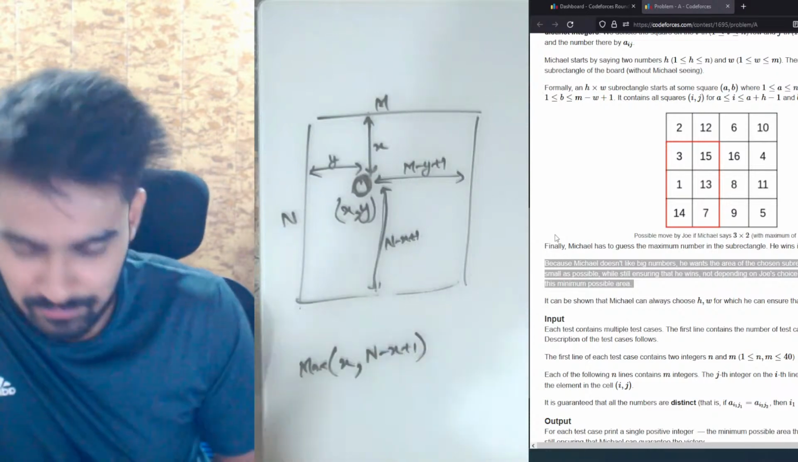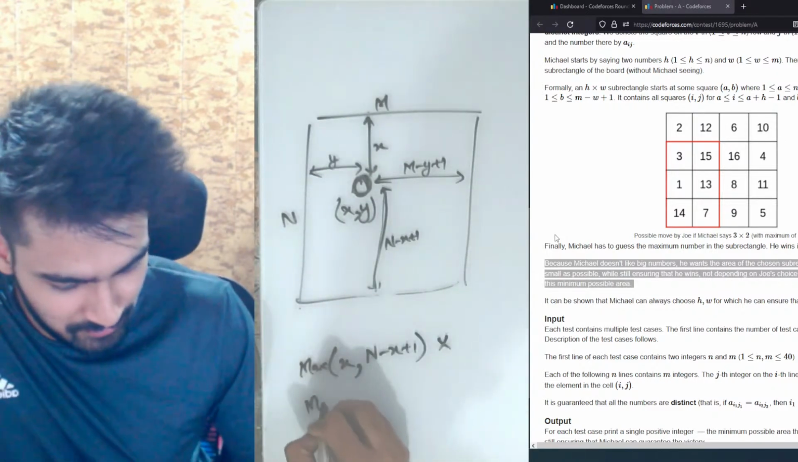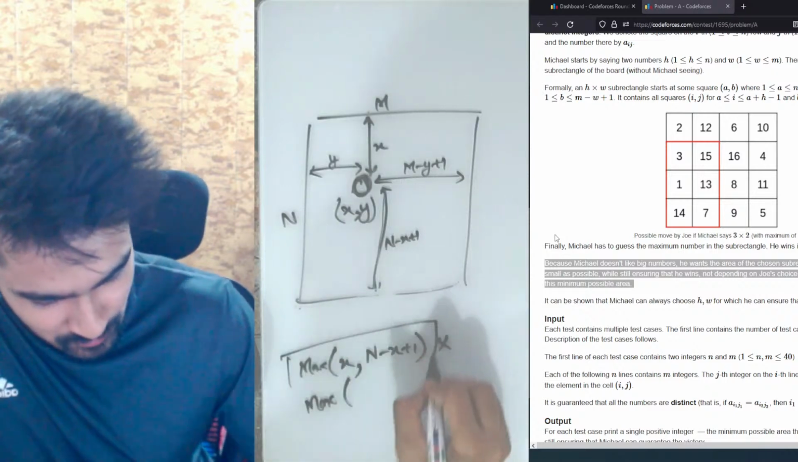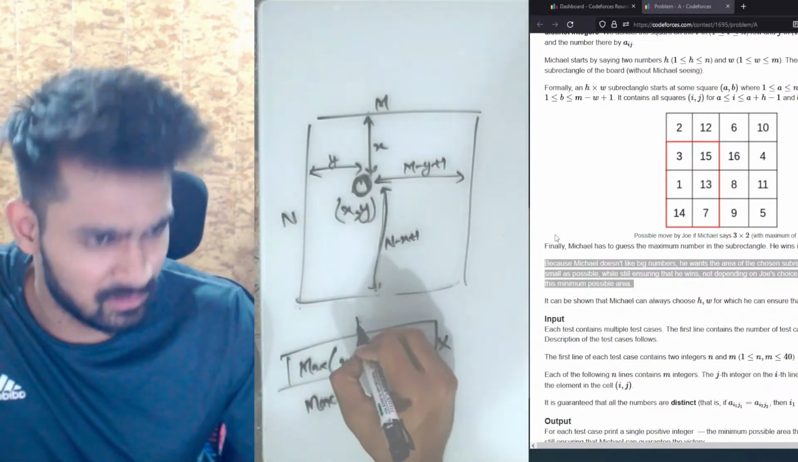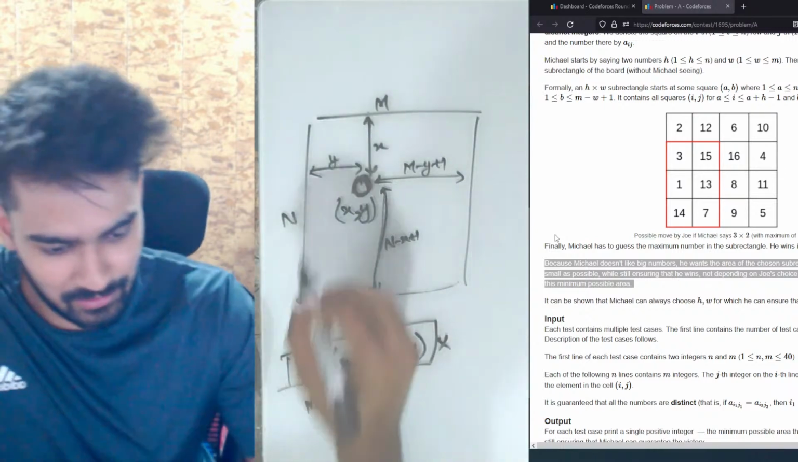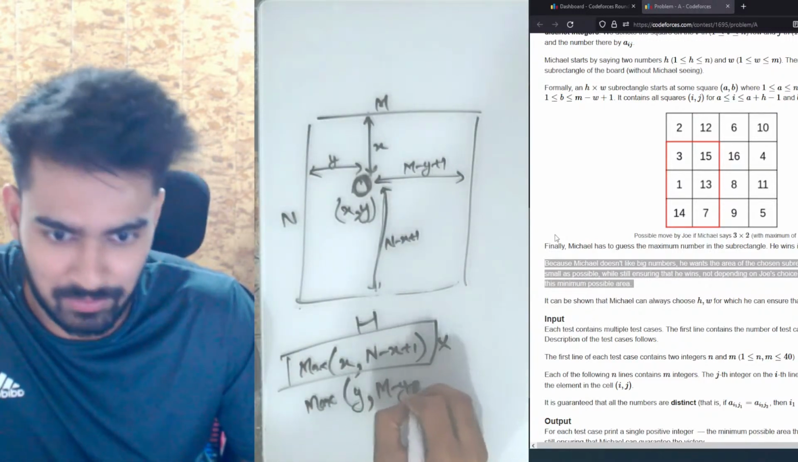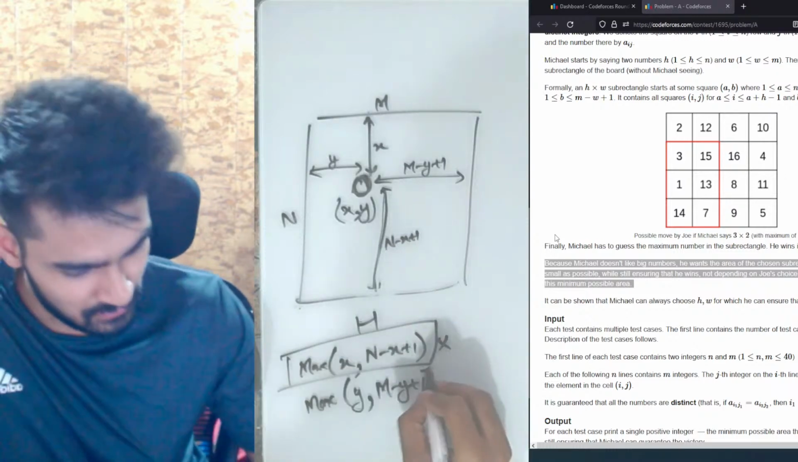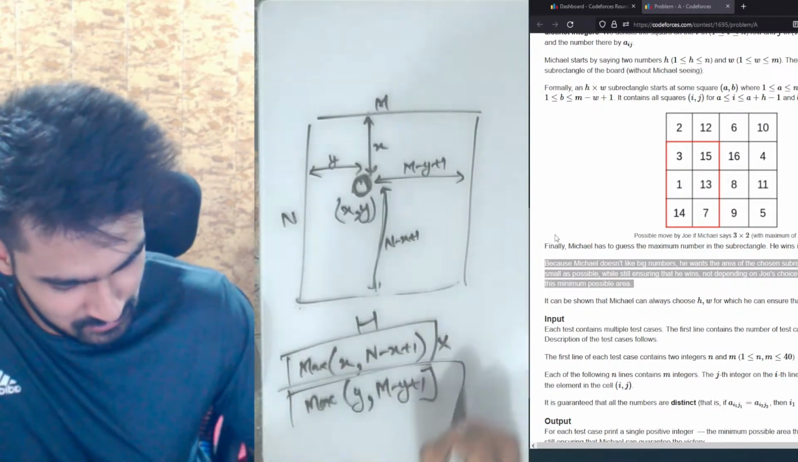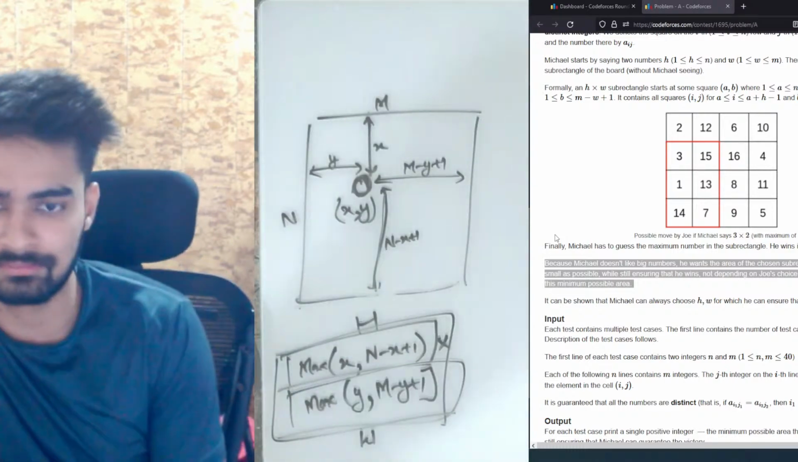minus x plus 1, multiplied by the maximum of, so this is h, h into w, yeah, this is h, and w would be the maximum of y comma m minus y plus 1. Okay, so this is w, and the product of this is the answer.